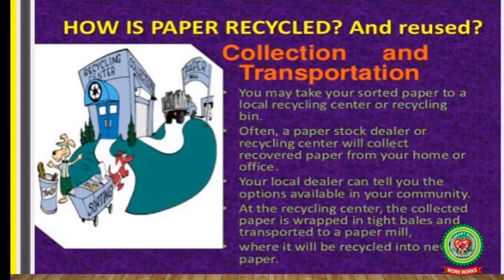How is paper recycled and reused? It is a very important issue these days. Collection and transportation. You may take your sorted paper to a local recycling center or recycling bin. Often a paper stock dealer or recycling center will collect recovered paper from your home or office. Your local dealer can tell you the options available in your community. At the recycling center, the collected paper is wrapped and tied in tight bales, that is, in tight bundles, and transported to a paper mill where it will be recycled into new paper.